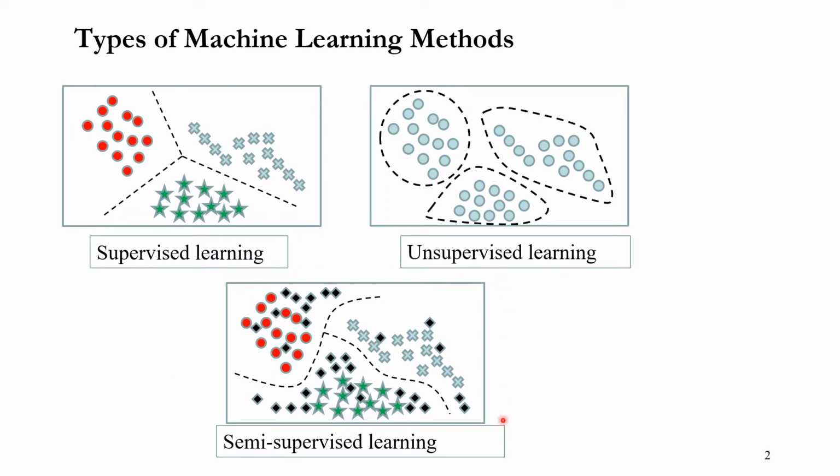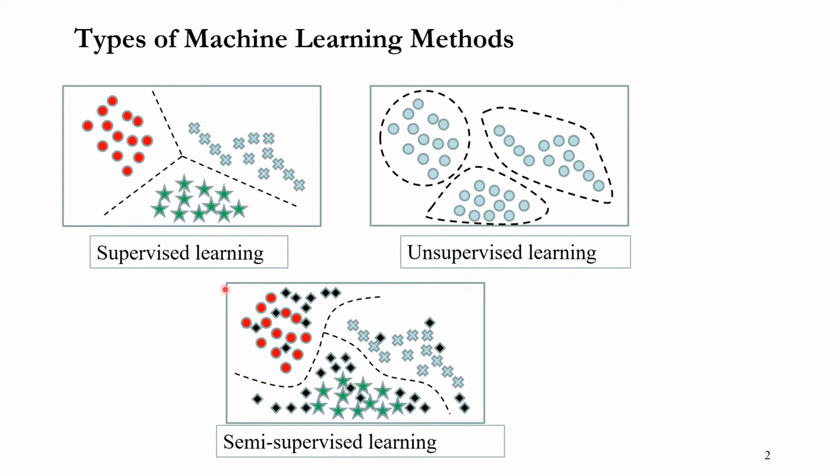Down here, this picture shows semi-supervised learning. In semi-supervised learning, actually, it's a combination of supervised plus unsupervised learning. That means some data has labels in it, but some other data doesn't have any label. It's unlabeled. It's a combination of both.